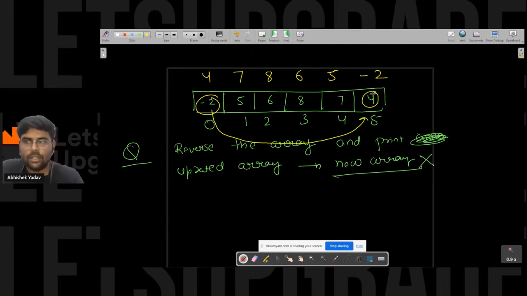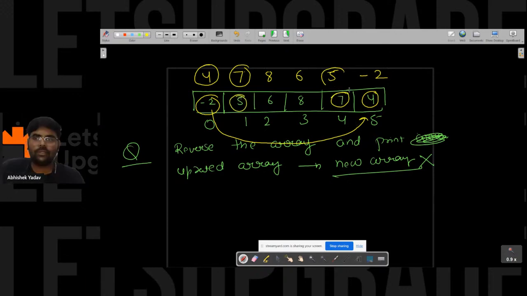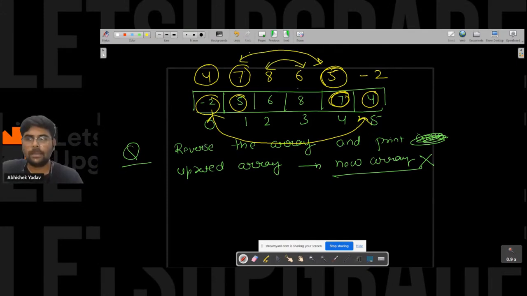We are taking 4 and we are storing this 4 at the first index, right? So this will be the first thing. After that, we are taking 7, we are storing this 7 here. We are taking 5 and we are storing 5 here at this point. We are taking 7 and storing 7 here. So we are swapping these two parts. Again, if you will see these two, we are swapping these two elements. And here also we are swapping these two elements.